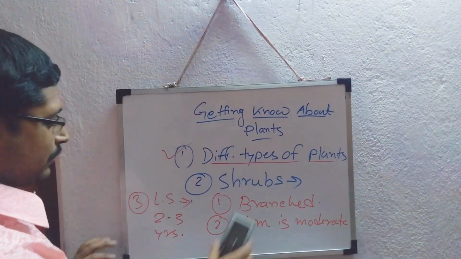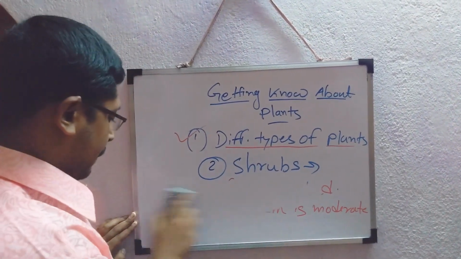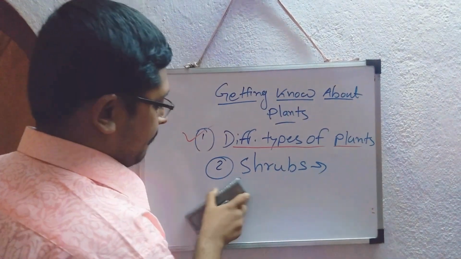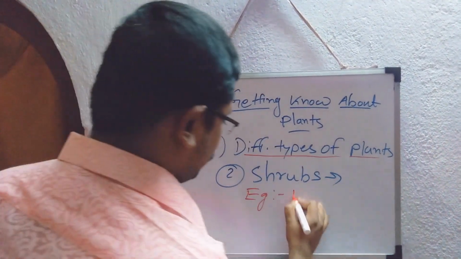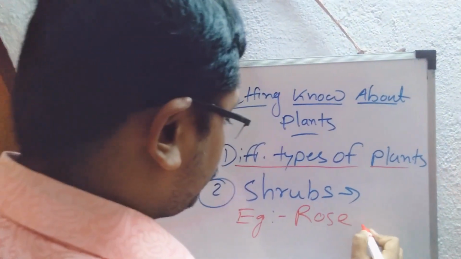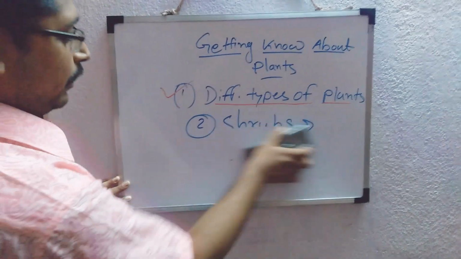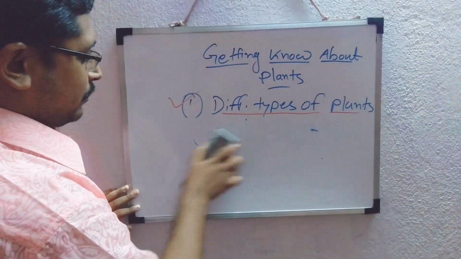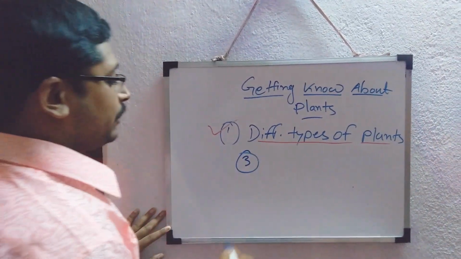So some examples: very common plants like rose. This is an example of shrubs. So the third category of our types of the plants, that is the most eminent one and most visible, is the trees.